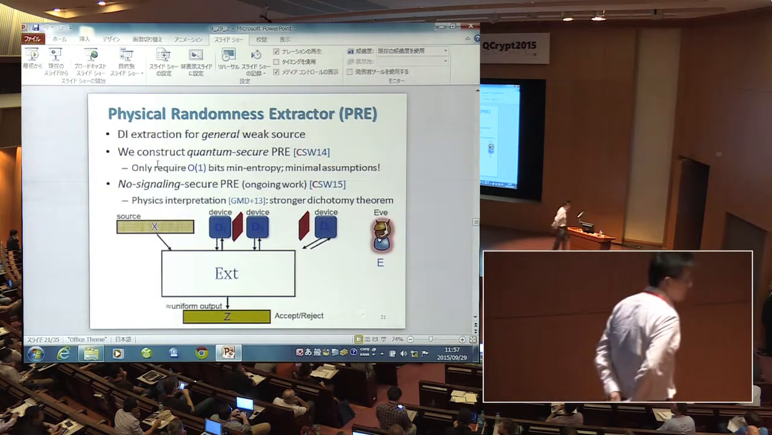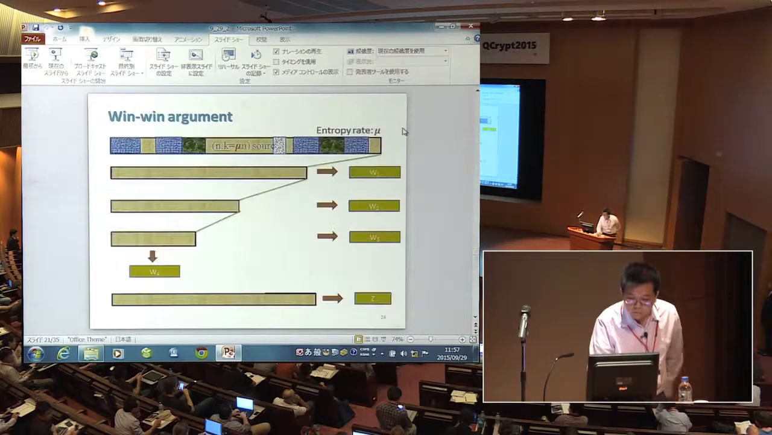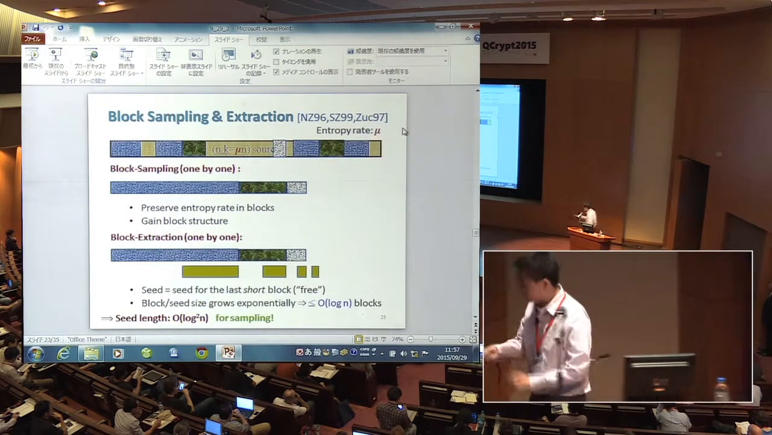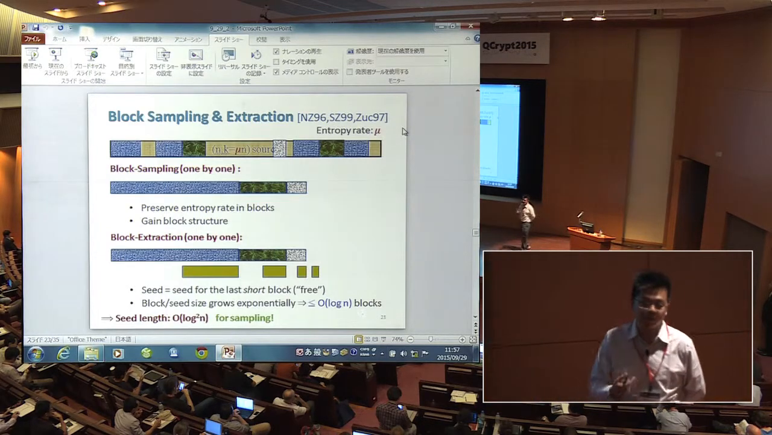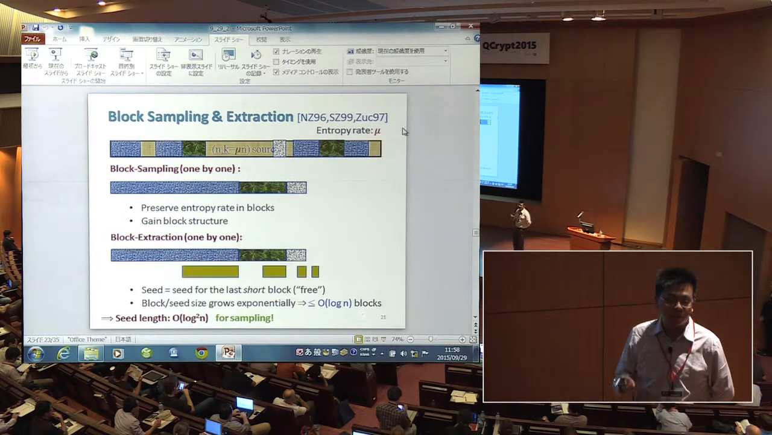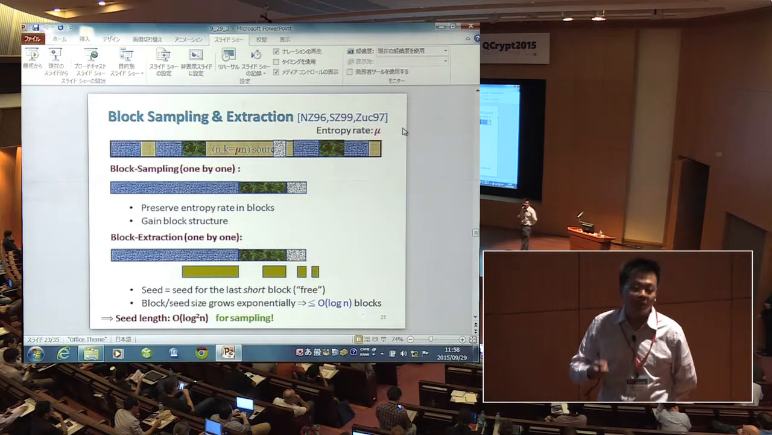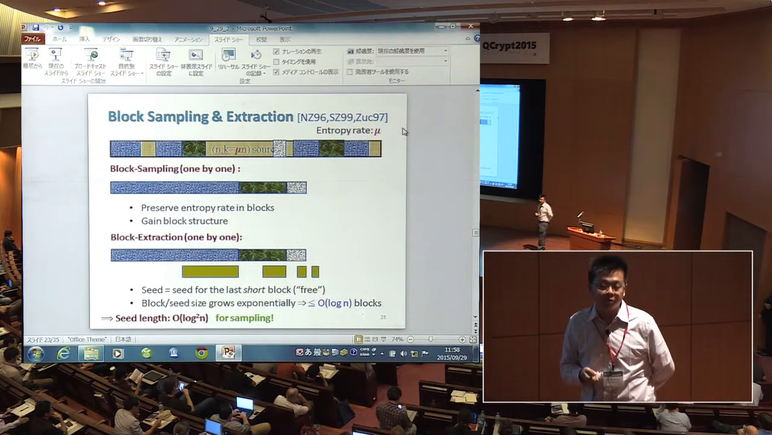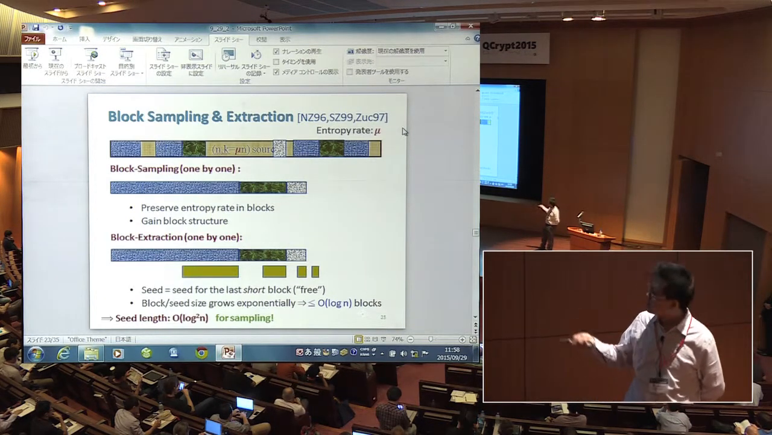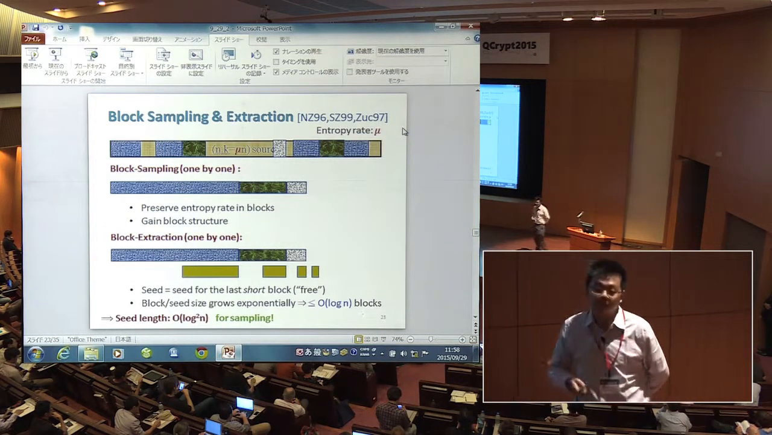Yes. Let me go to the slide. So right here. I said that the reason the seed length is log squared n is because you also need randomness to do the sampling. And this randomness can only come from the seed. To sample each block, you need log n bits of entropy using a randomness efficient sampler. So here we need log n blocks, and you need log squared n bits of seed length to do the sampling.